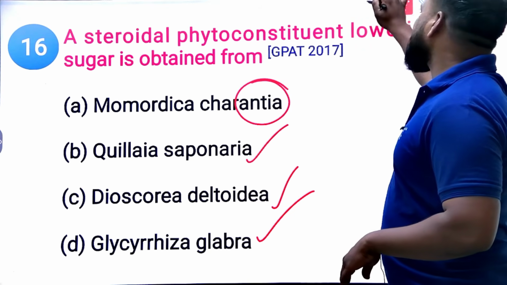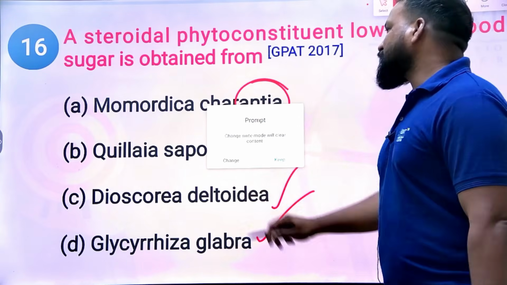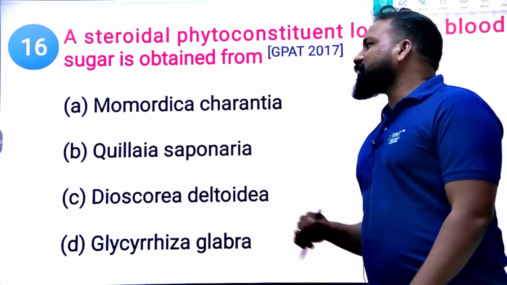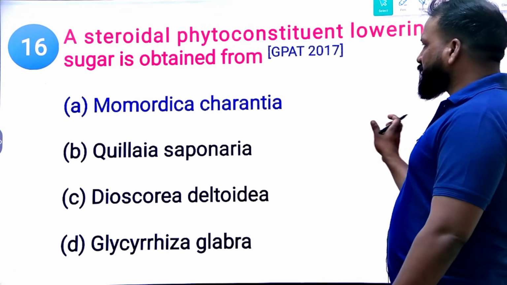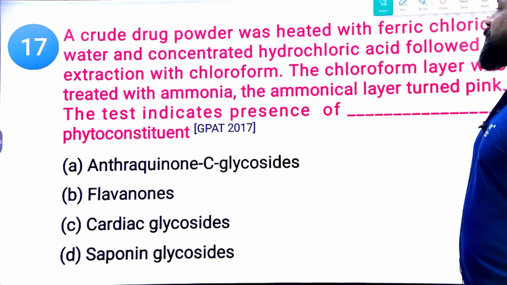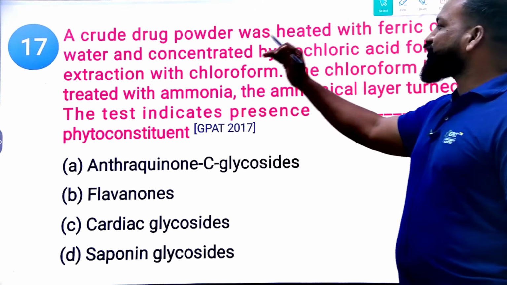So this will be the right option: Momordica charantia. It is nothing but bitter gourd. Yes, it is used as an anti-diabetic agent. That is the GPAT 2017 question.